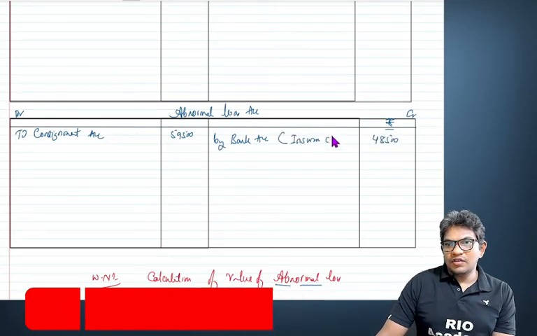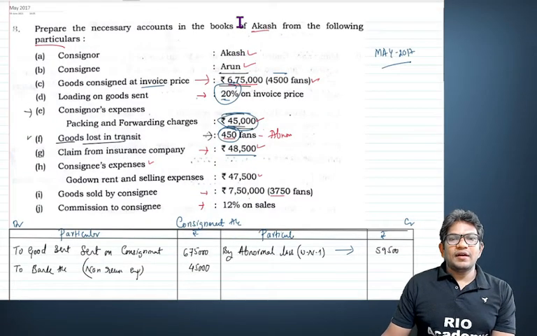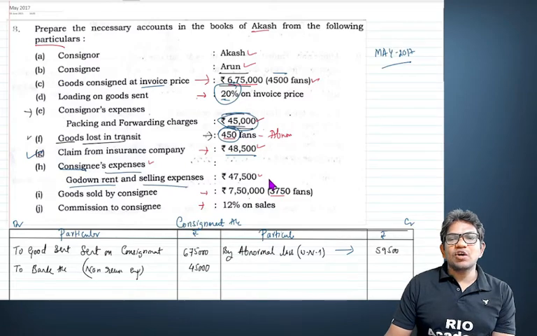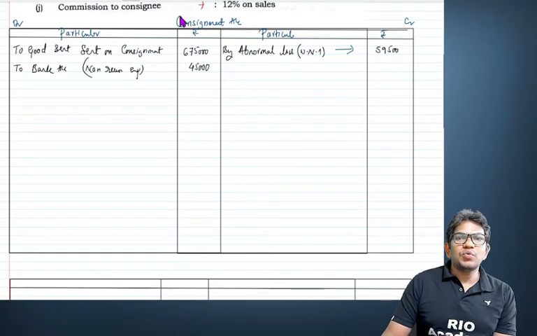48,500 insurance claim. Okay, we are done with this, insurance company. Next, come to the consignee's expenses. Godown rent and selling expenses, how much? 47,500. Who is the consignee? Arun. All right, to Arun's account. Arun is the consignee.